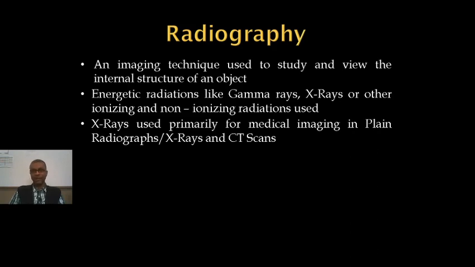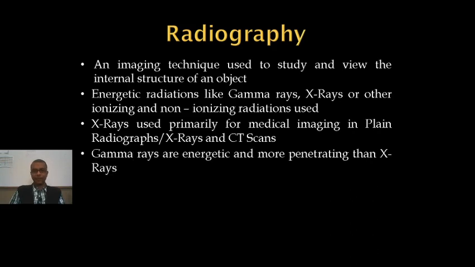Basically, we talk about that in medicine. However, gamma rays are more energetic and more penetrating than X-rays. Can we use gamma rays for radiography? Yes, it is being used, particularly in industries. Also in medicine it is used for some other techniques which we'll talk about a bit later.